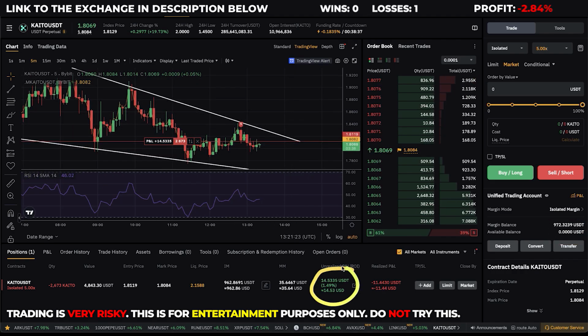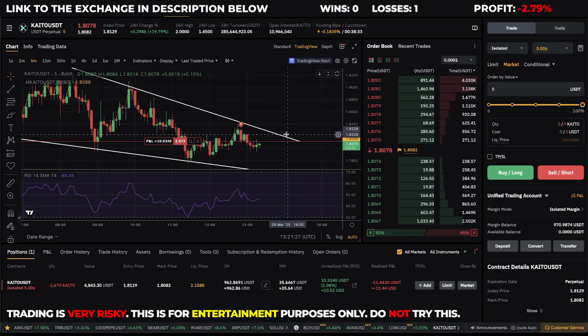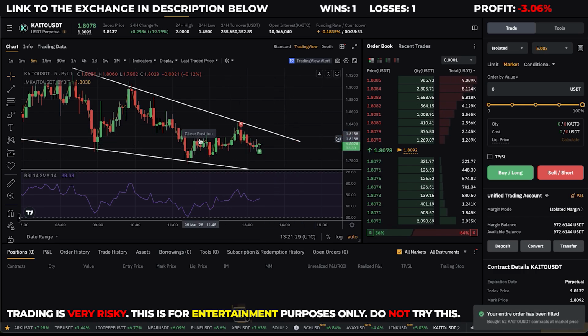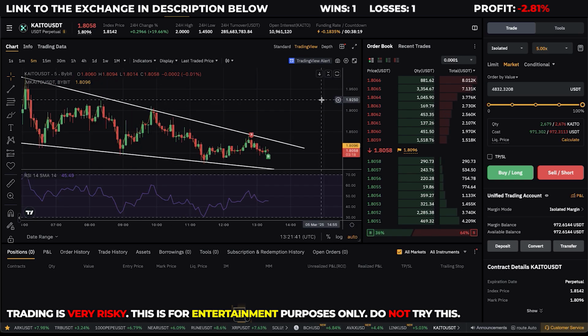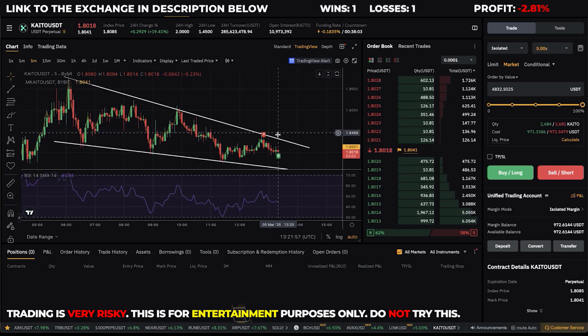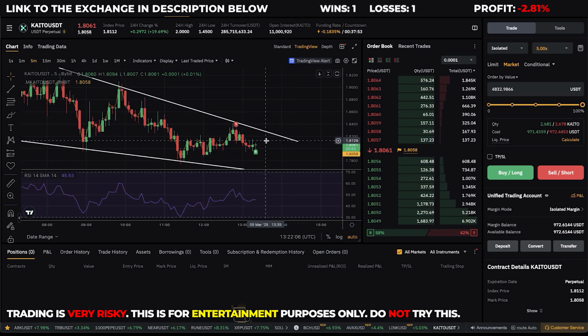I'm up only $14 on this trade, but the price action is going bullish again, so I will close this trade right now, not to risk too much on my account, because I think this trade will break to the upside. Therefore I will also change my bias on this coin, and I will now long this coin, but I will wait for this 5-minute candle to close. It has 2.5 minutes left before closing, and I will enter a long position on the next candle, because I don't like to have multiple activities on the same candle. So I closed my short on this candle, and I do not want to go long on the same candle.